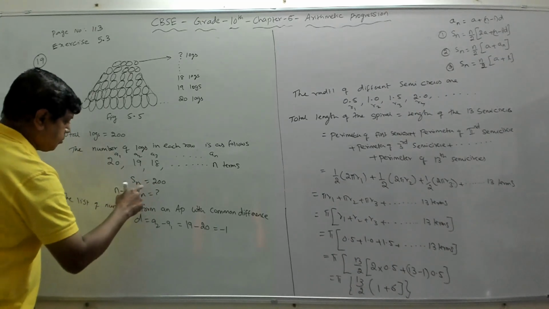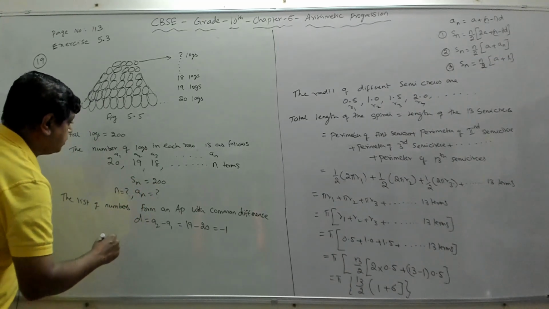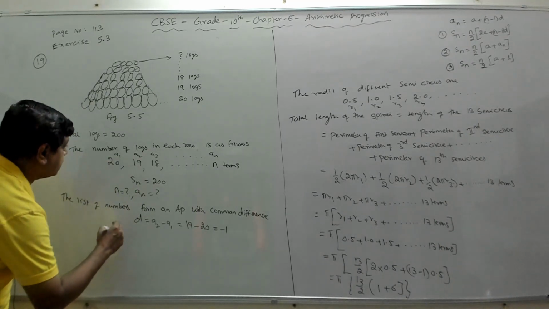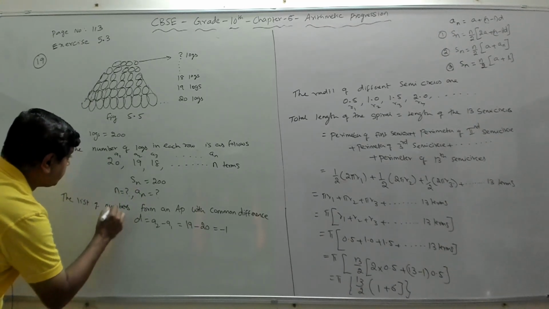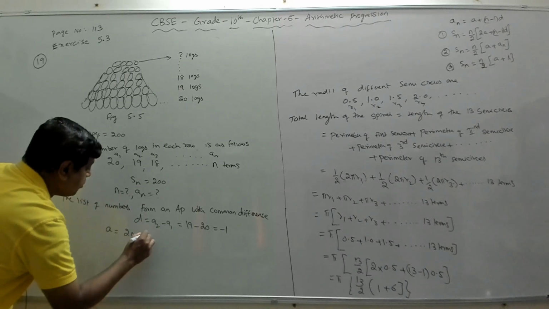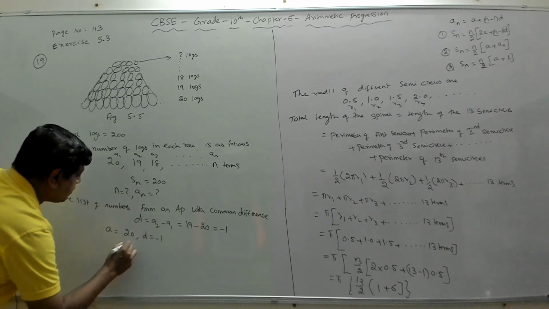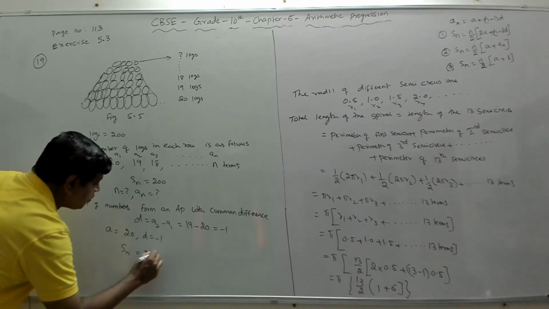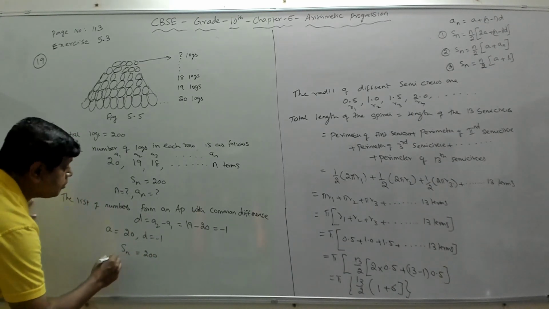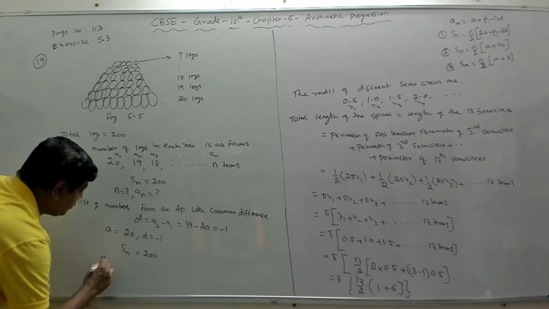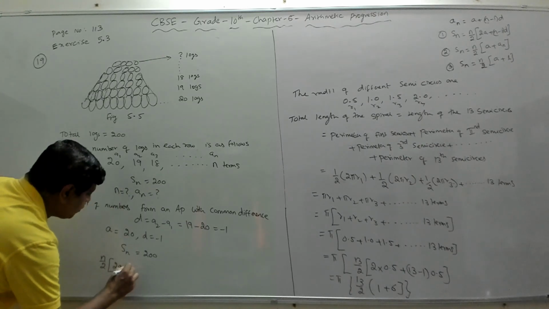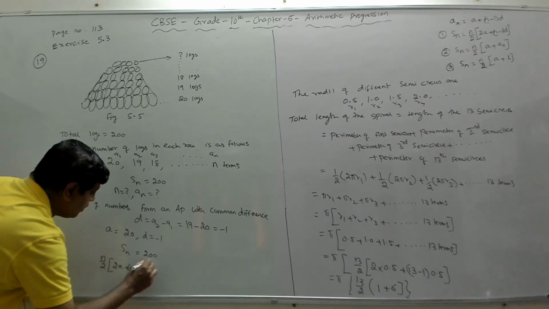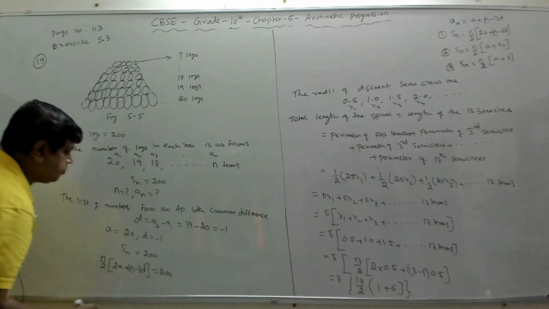So what is the Sn formula? So we will find a. So a also we will write. A is the first term, which is 20. And the common difference d is minus 1. So our Sn is given as 200. From this we have to find n. The Sn formula is n by 2 into 2a plus n minus 1 into d, that is equal to 200.